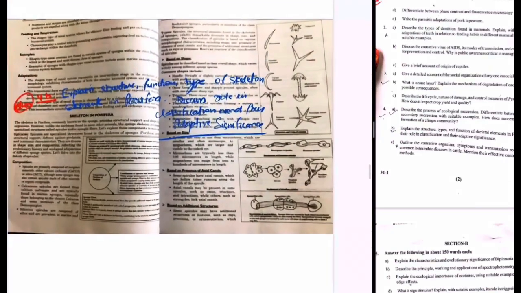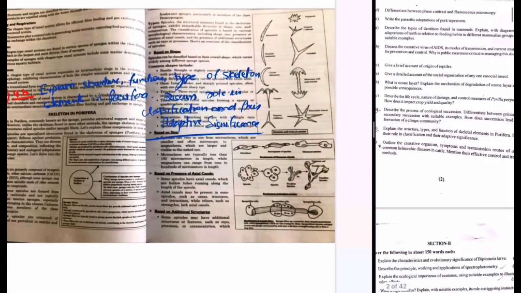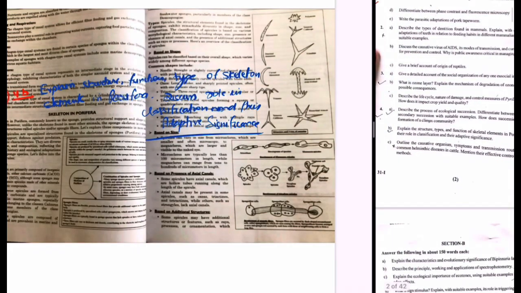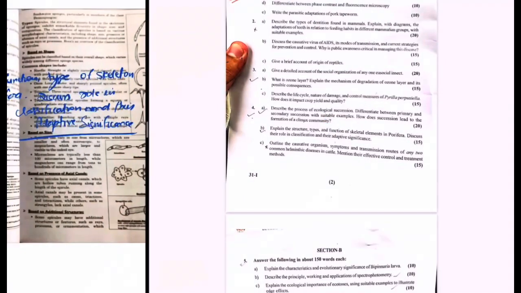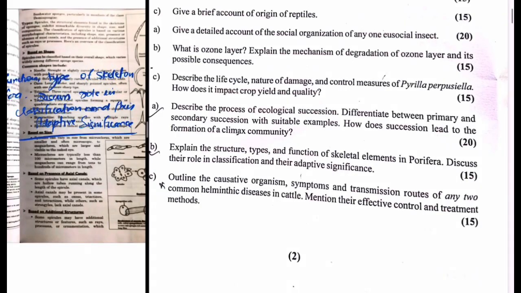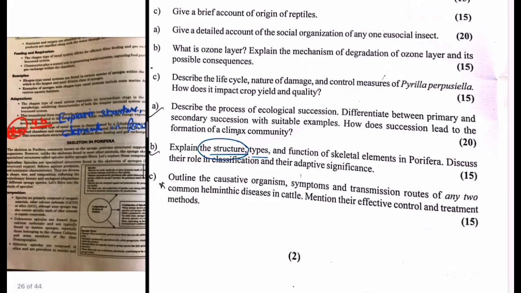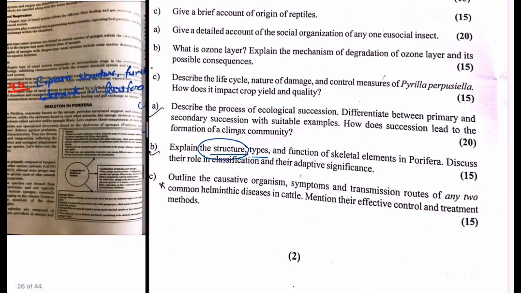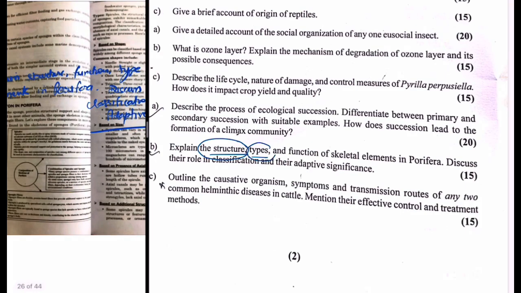If you'll see the next question, it is about the structure, types and function of the skeletal elements in Porifera. Discuss the role, classification and its adaptive significance. So whatever the demand of the question is, whether it is about the structure, types, first you have to discuss the structure. It is mentioned in the book, the structure of that is the composition. Then you have to discuss about the types.